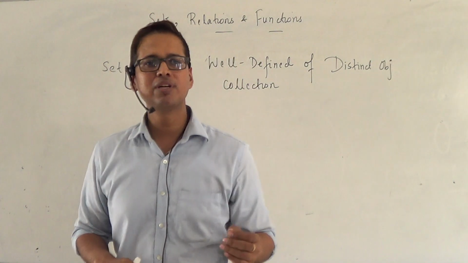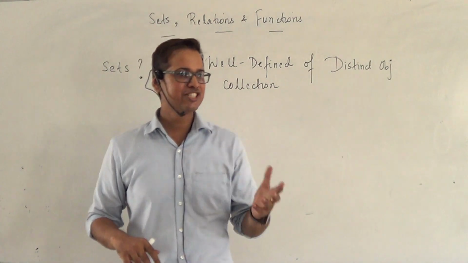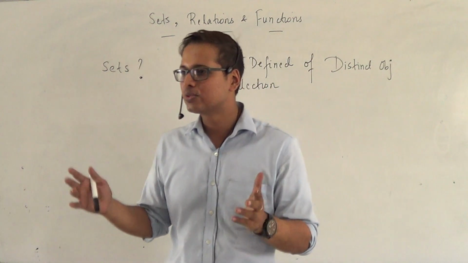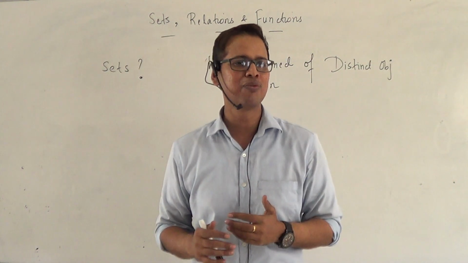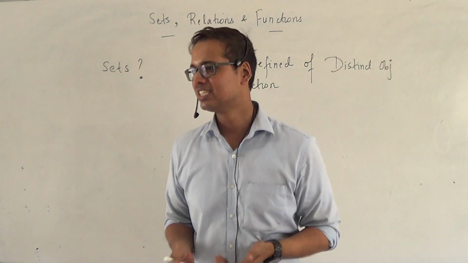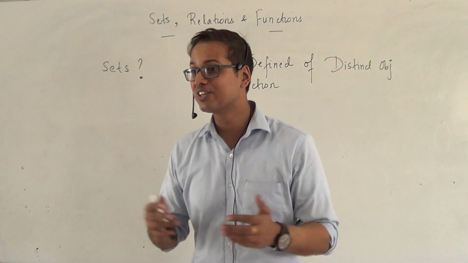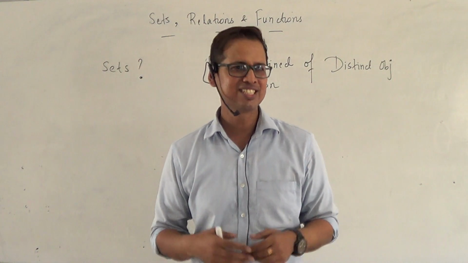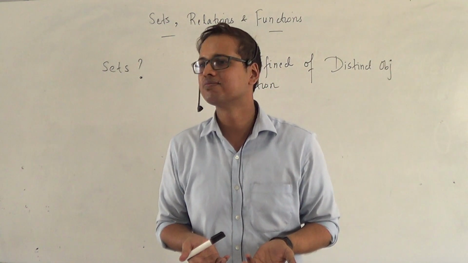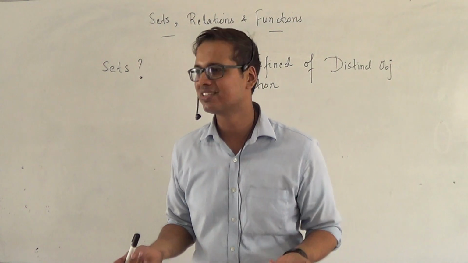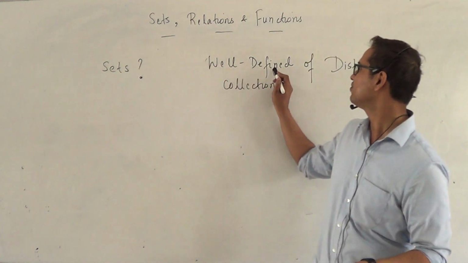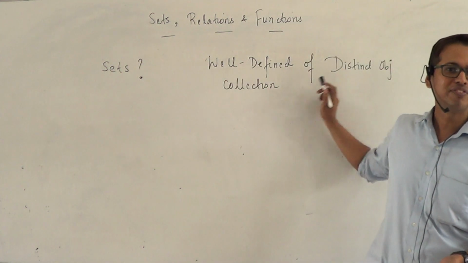To give you an example of a collection of objects which may not be well-defined, take the collection of all intelligent students. Now, is intelligence a well-defined parameter? No. Right? We cannot say it's a set. A collection of wild animals. Is wild a well-defined thing? No. I may find a dog wild, while many people have a cheetah, which could be domesticated, right? So it should be a well-defined collection of distinct objects.